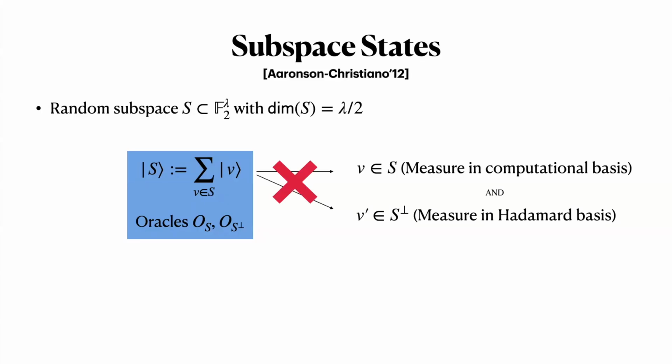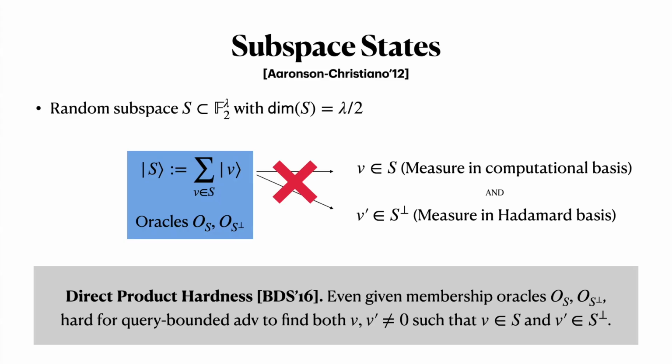You can learn either a vector in the primal subspace or a vector in the dual subspace, but not both. And it turns out that this direct product hardness holds even if you give out membership oracles, which are indicated as O_S and O_S perp. These are oracles that decide whether a given vector belongs to S or S perp.